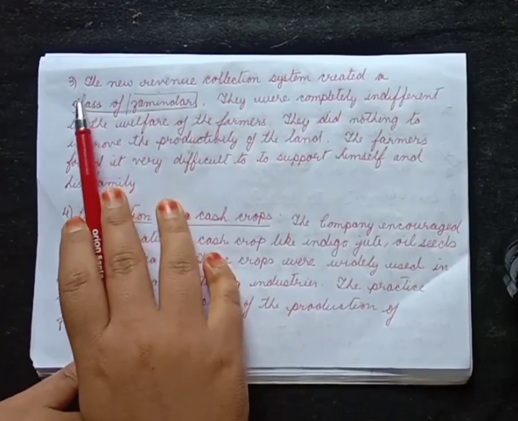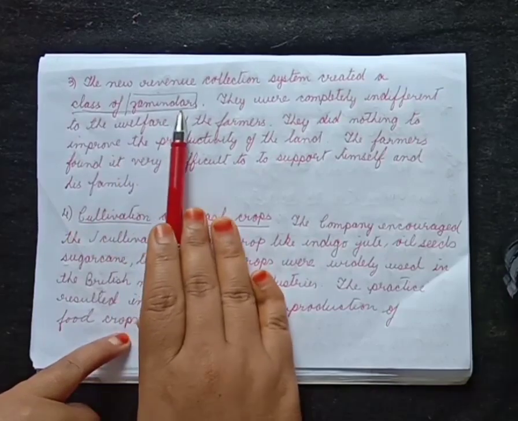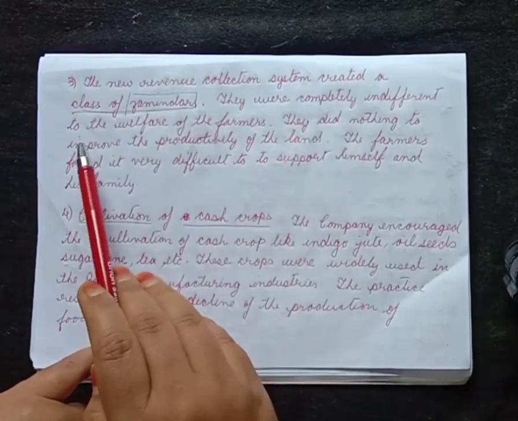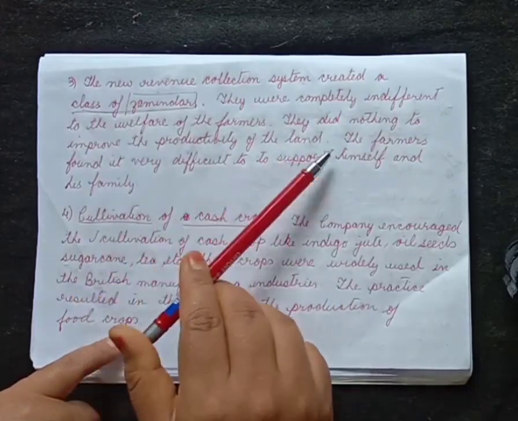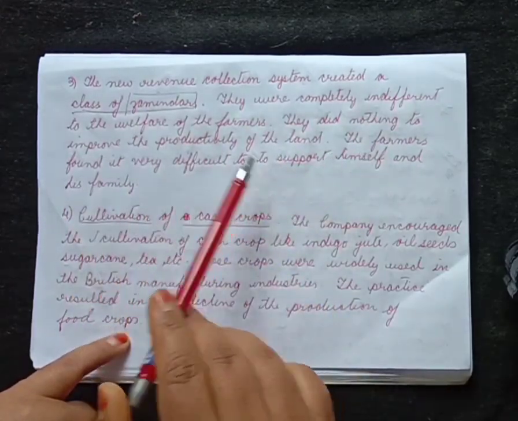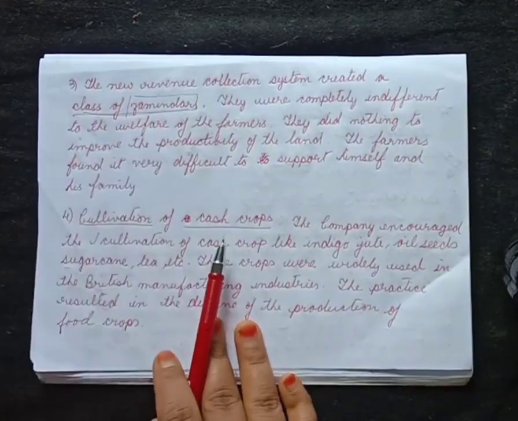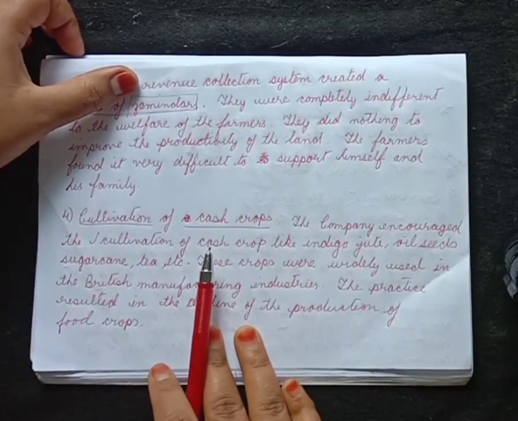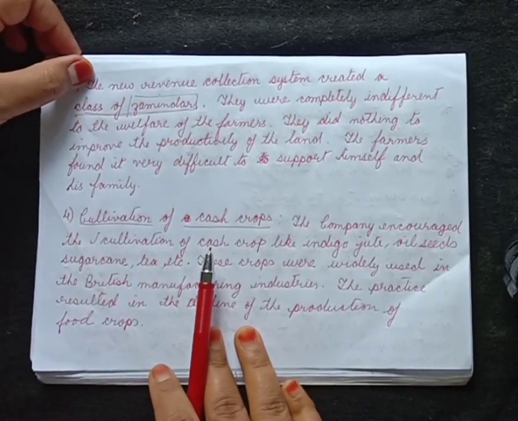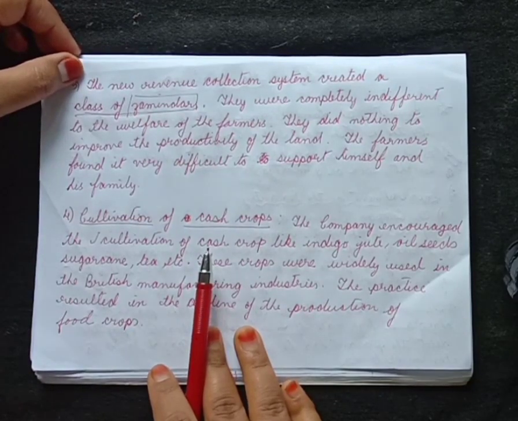The third impact: the new revenue collection system created a class of zamindars. They were completely indifferent to the welfare of the farmers. They did nothing to improve the productivity of the land. The farmers found it very difficult to support his family. If you remember the features of the permanent settlement, the tax was collected by a zamindar.